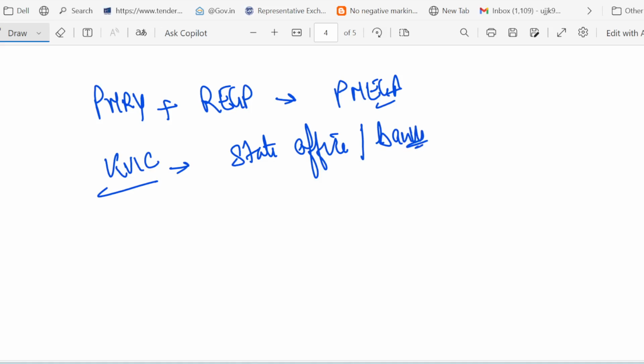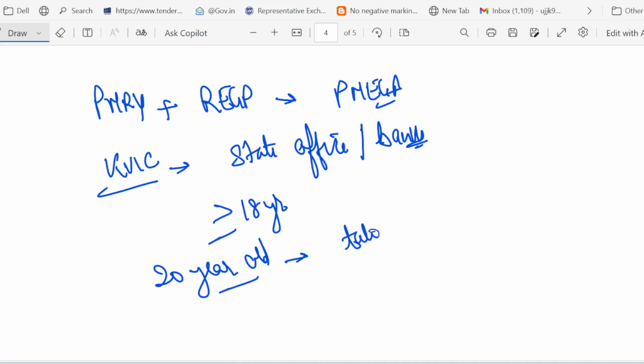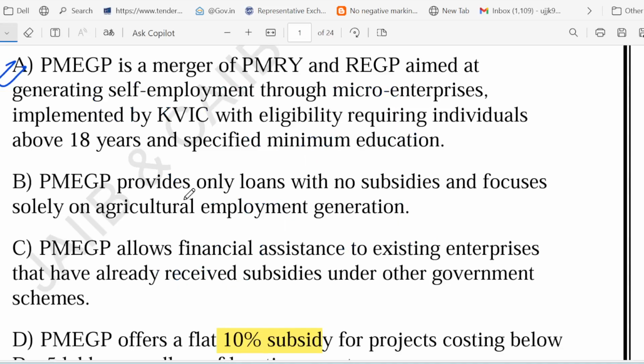Now eligibility, I told you, you should be above 18 years of age, minimum 18 years, and should have the minimum education required. Let me give you one example. Suppose there is a 20-year-old student with basic schooling. Now he wants to open a tailoring unit, or a small service business, so he can apply under PMEGP. So these are the keyword points you must keep in mind.